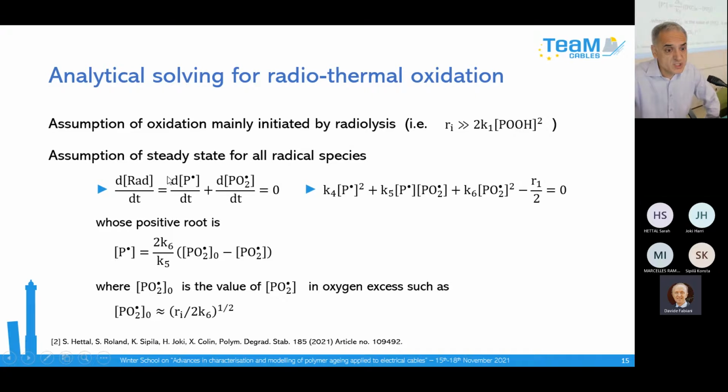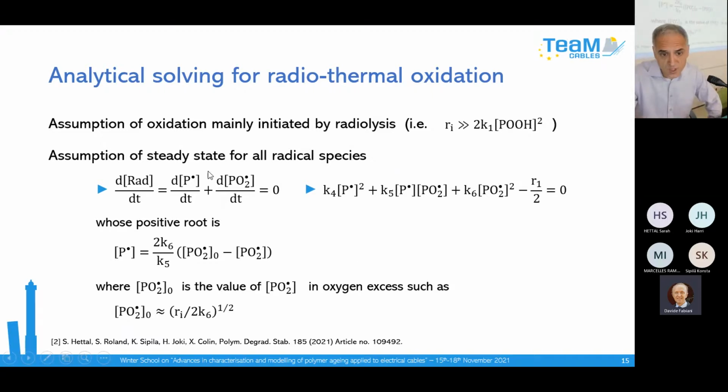The assumption generally made in the literature is to consider a steady state for all radical species. That means that the sum of radical species remains constant during all the aging exposure. This is really the case under irradiation, because you produce a lot of radicals by radiation and maintain the radical concentration at a constant level.